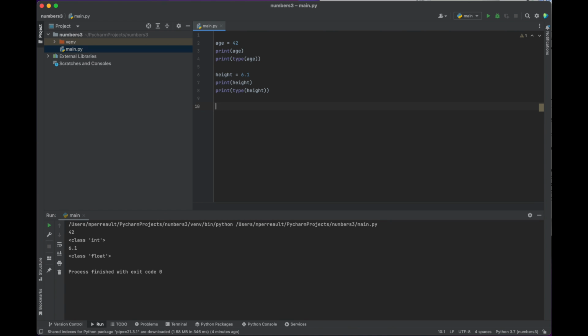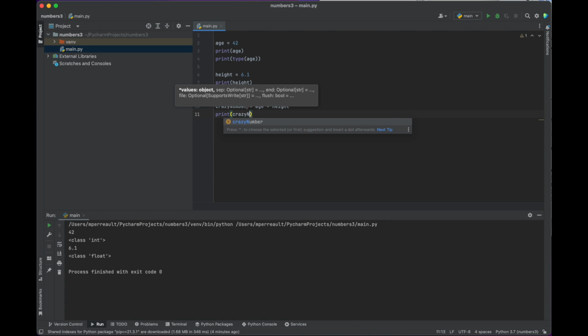We could add these numbers together. I don't know why you'd ever add your height and age. Doesn't make any sense. But let's do it anyway. Let's just call this crazy number, and we'll say age plus height. I don't know if you know this, but if you add your age plus your height, that's how many millions of dollars you will have in the future. Let's see, what is it going to give us? Is it going to make it an integer number? Is it going to make it a floating point number? I'm sure you have a guess.